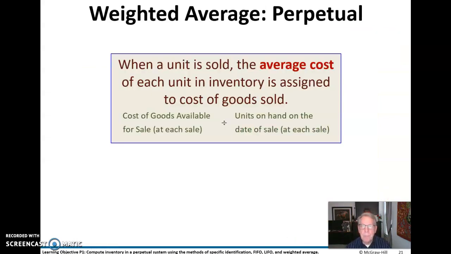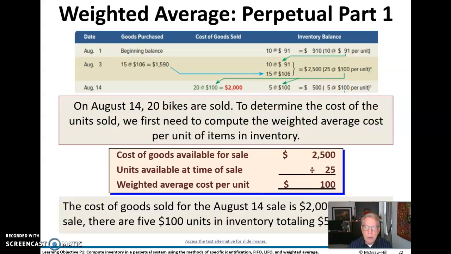Okay. Weighted average. Weighted average, in this case, we assign an average cost to each unit of inventory. So basically, we take the cost of the goods available for sale from each sale and divide that through by the units on hand at the date of sale. So here is how we would do that.